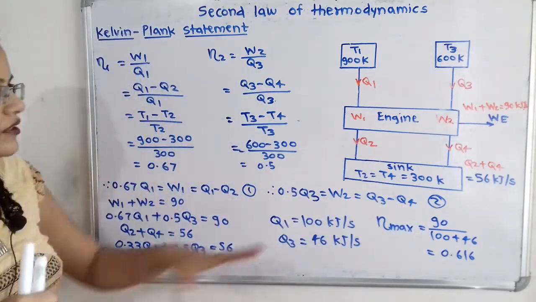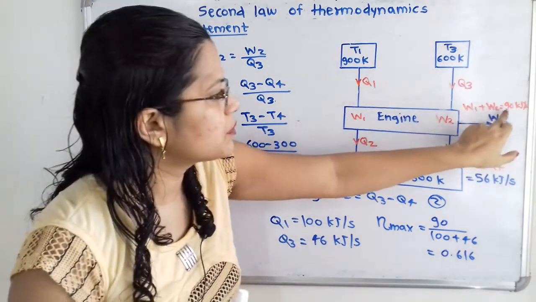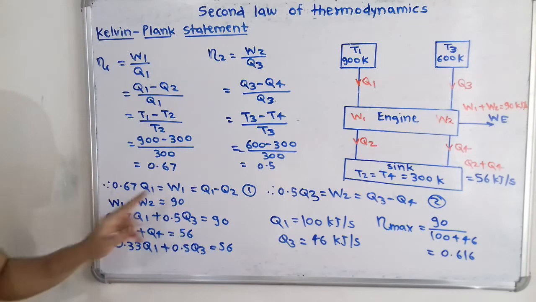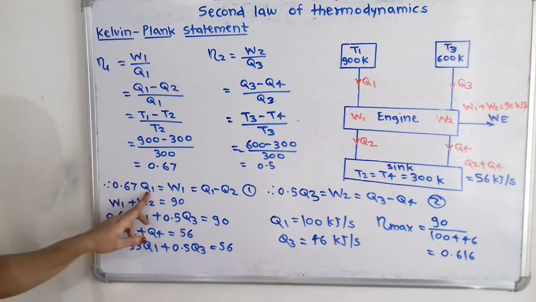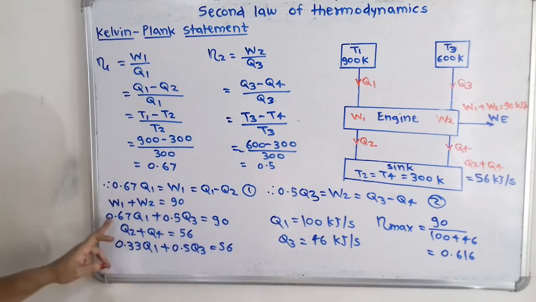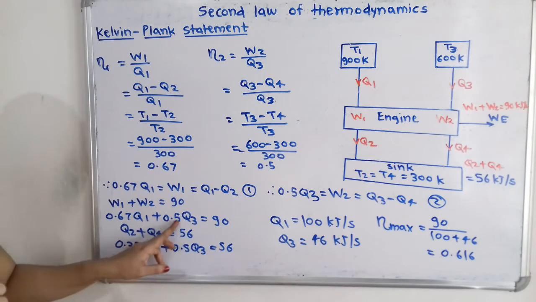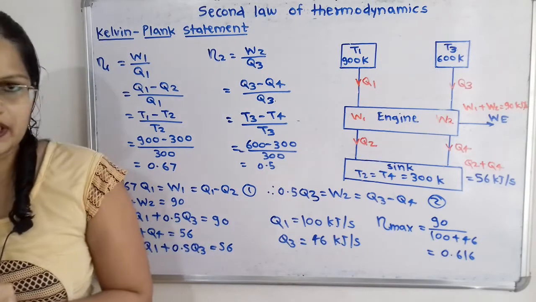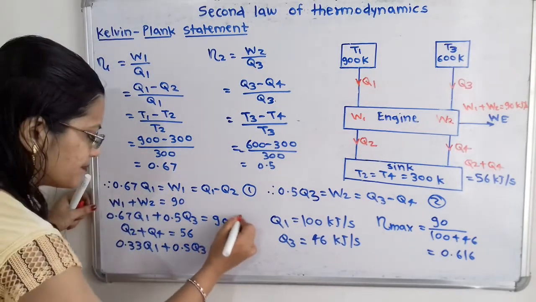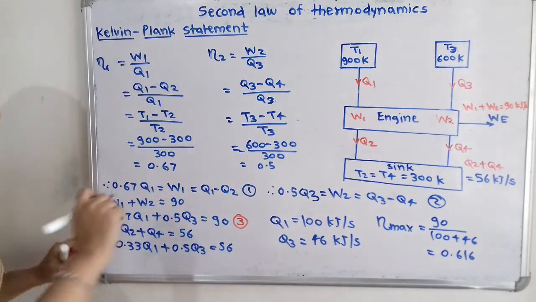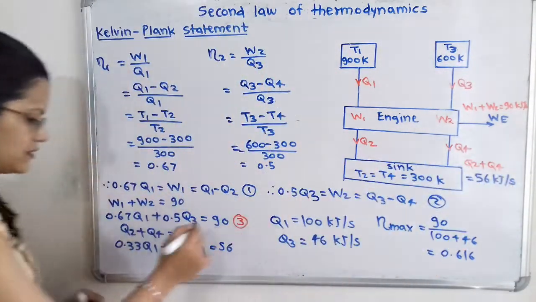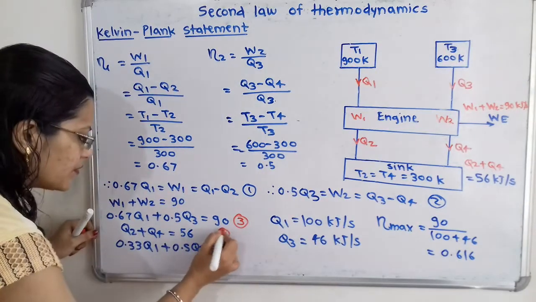Now if we observe the given data, then W1 plus W2 is equal to 90. So we will write here W1 plus W2 is equal to 90. But W1 is equal to 0.67 Q1 and W2 is 0.5 Q3. So again I will write here 0.67 Q1 plus 0.5 Q3 is equal to 90. This is the equation number 3. Now again, if we observe the given data, then Q2 plus Q4 is equal to 56. So this is the equation number 4.